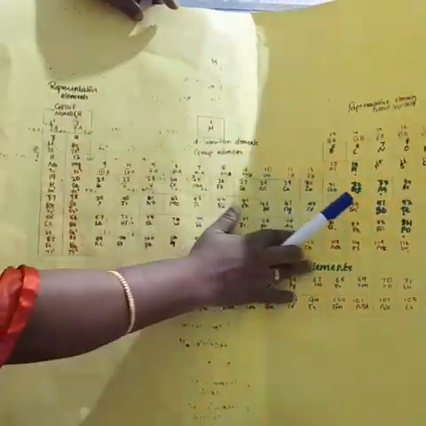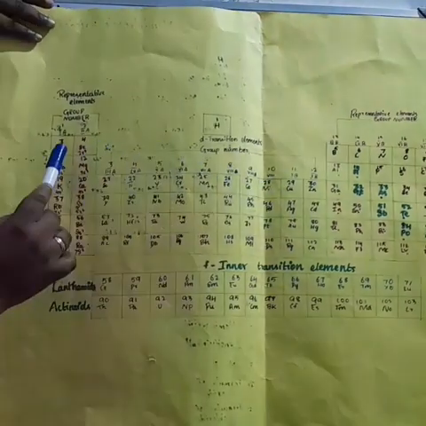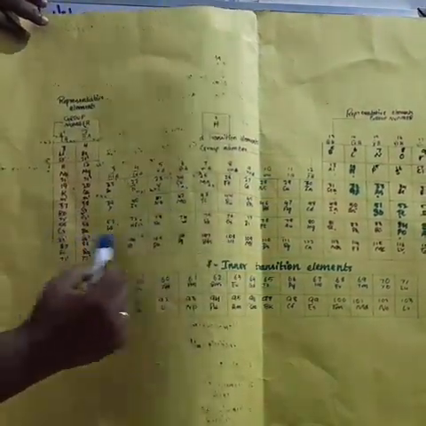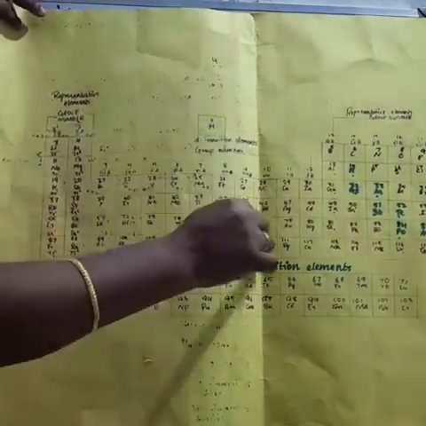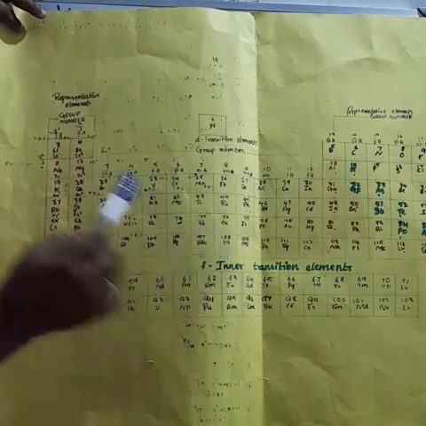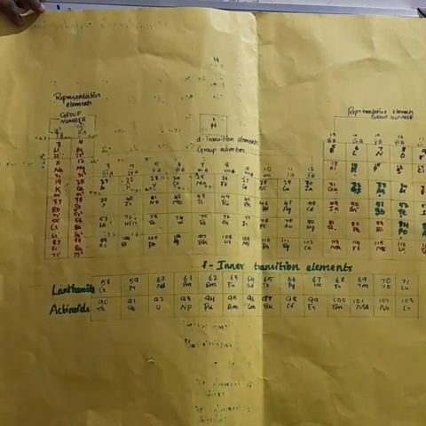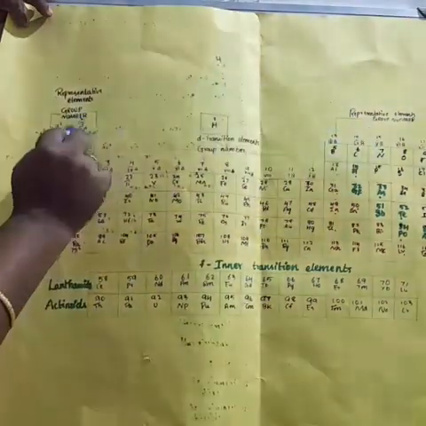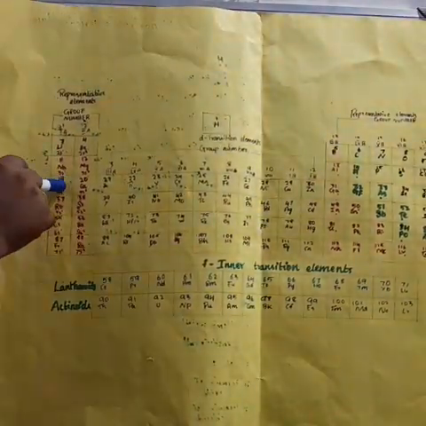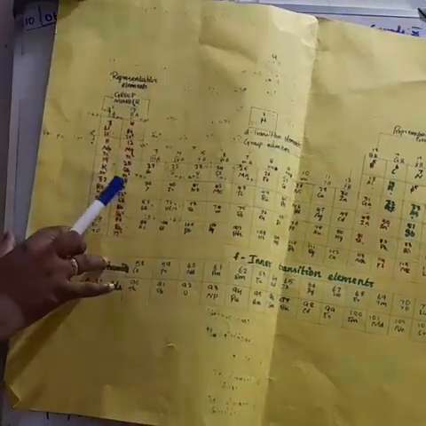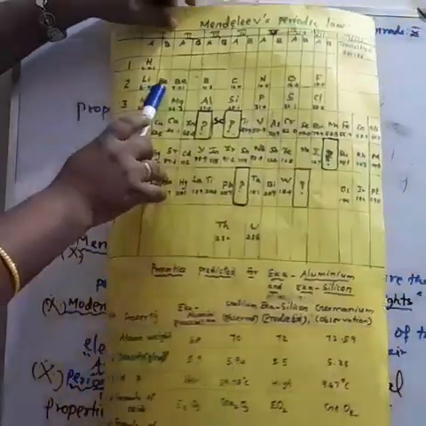The vertical columns are called groups and the horizontal rows are called periods. The groups are numbered 1 to 18 in accordance with the IUPAC recommendation, which replaces the old numbering scheme of 1A to 7A, 1B to 7B and 8.